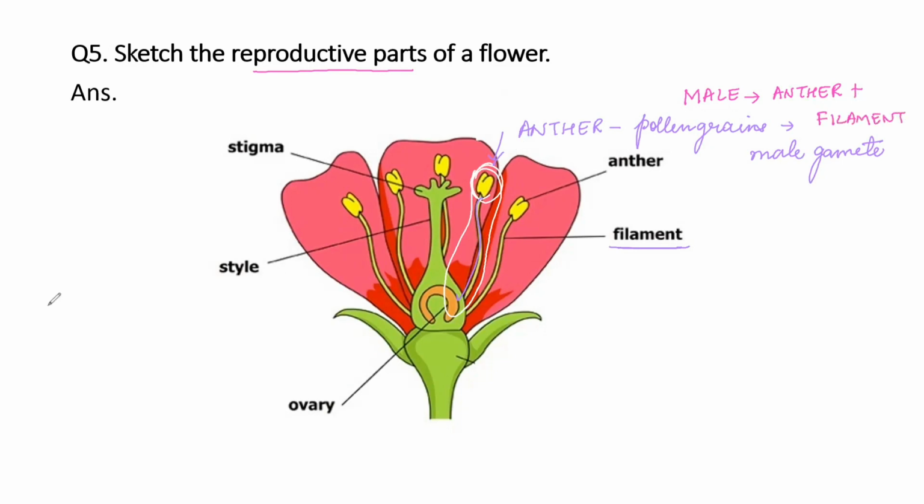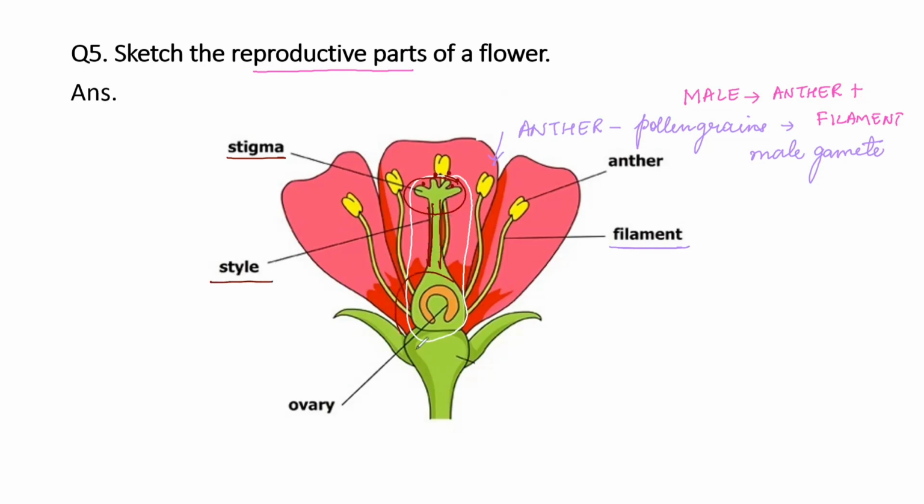Now, let's look at the female reproductive part. It consists of three important parts. The first part is the stigma. Okay, it's the place where pollen grains are going to land, where pollination is going to occur. Then there will be development of pollen tubes and finally fertilization. And this long tube, ये जो tube like structure है, this is called as style.